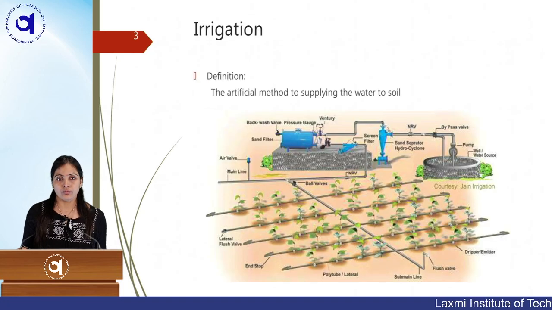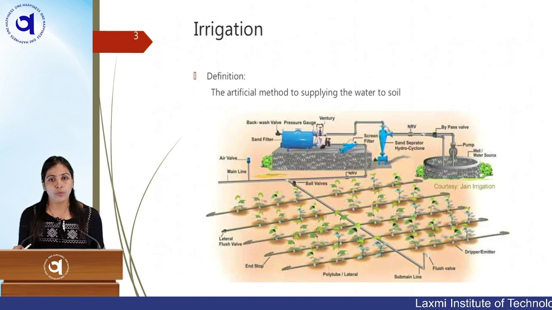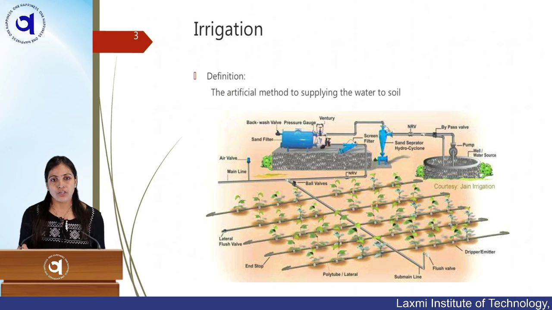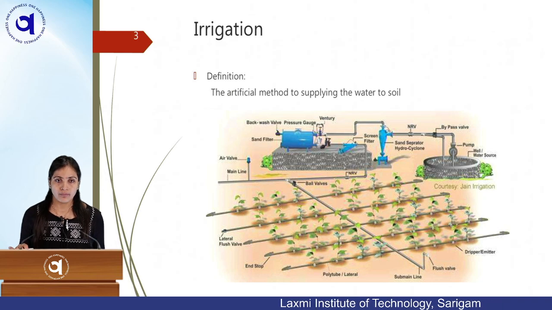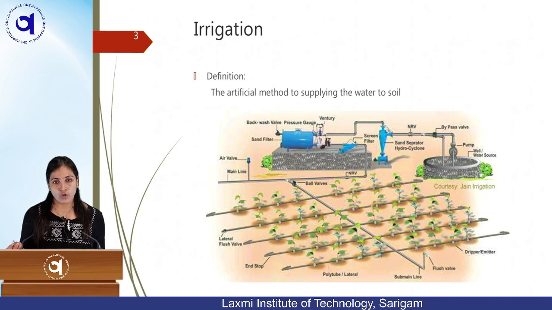So you must have seen this irrigation going on surrounding you, nearby your area in the agriculture field. What do you understand by irrigation? Irrigation means the artificial supply of water. Crops getting irrigated with the help of rainfall is natural.